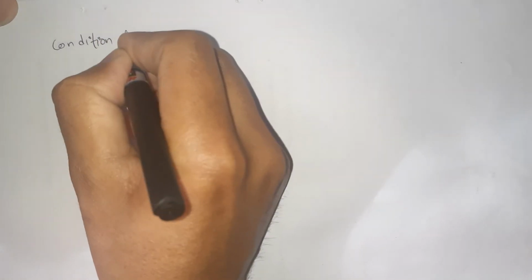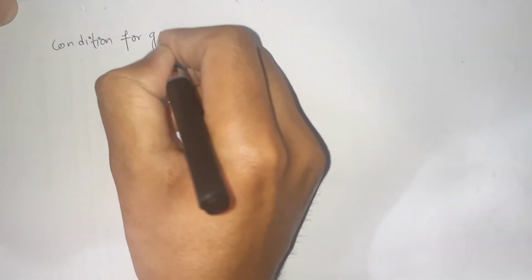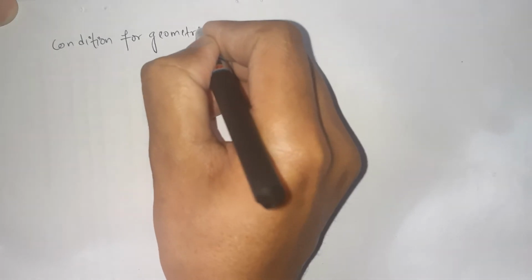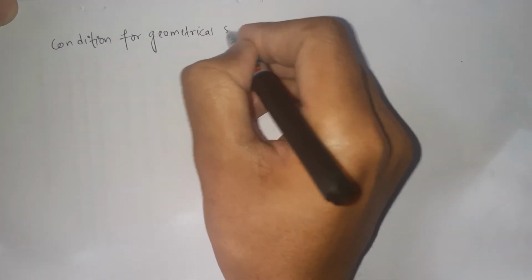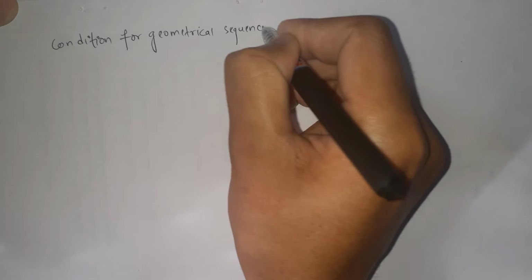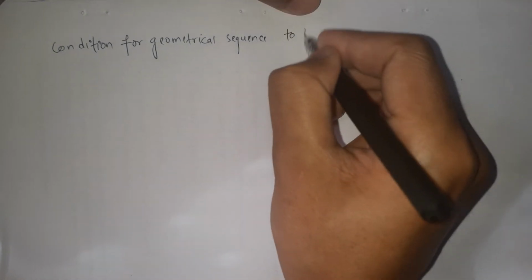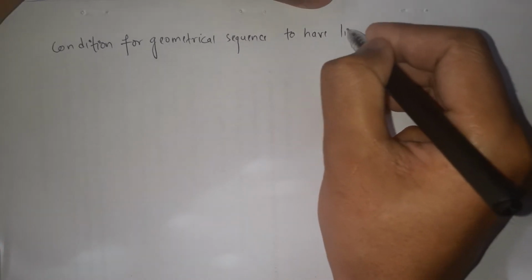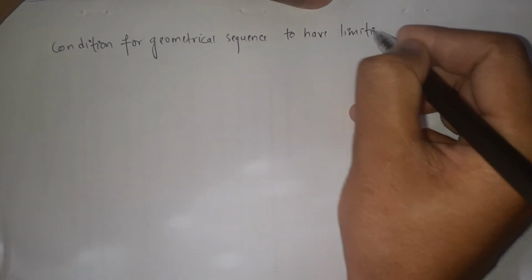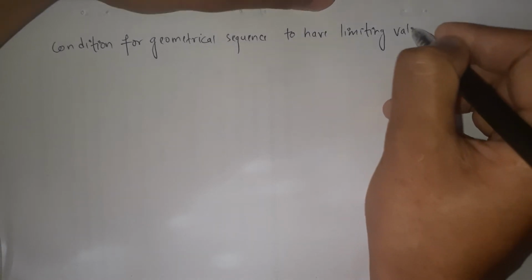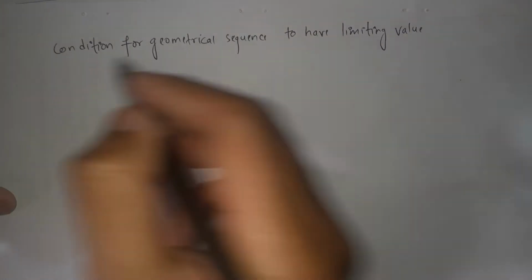Let's write the topic name first. Today's topic is the condition for a geometrical sequence to have a limiting value. This is our today's topic.